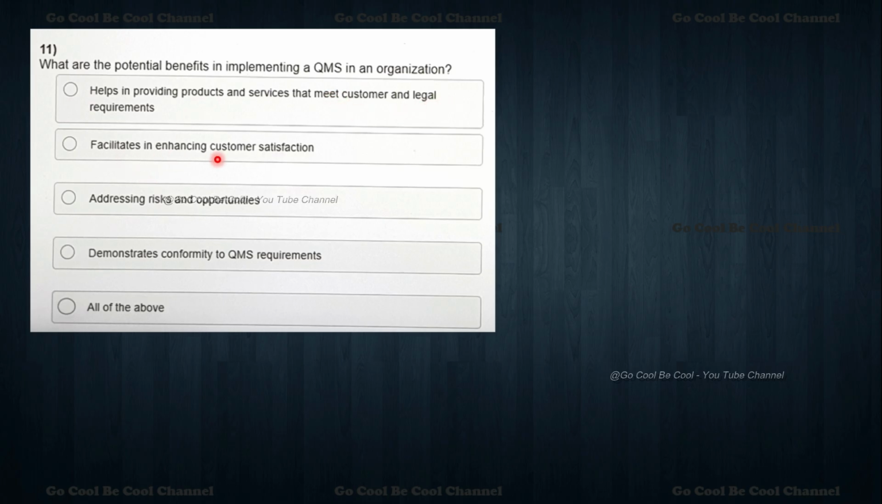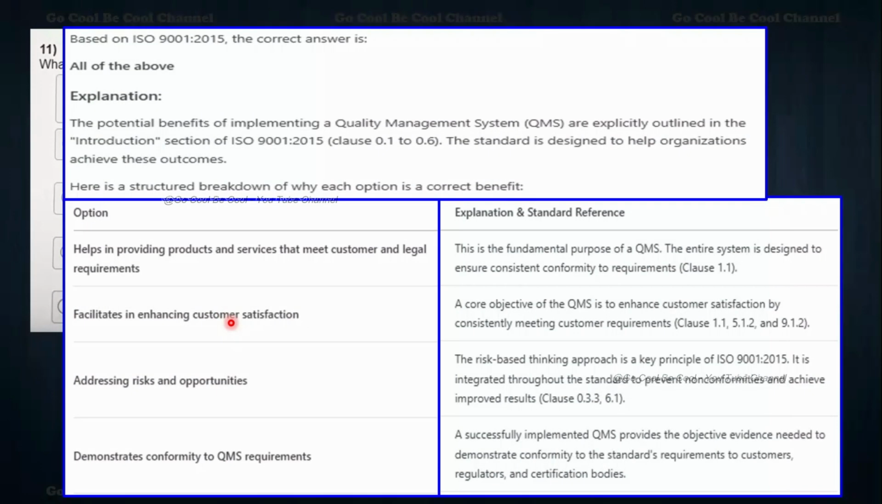Facilities in enhancing customer satisfaction, addressing risk and opportunities, demonstrate conformities in QMS requirements. All of the above. Yes, you can simply write it based on ISO 9001:2015. The correct answer is all of the above. The potential benefits are explicitly outlined in the introduction section of 9001:2015, clause number 0.